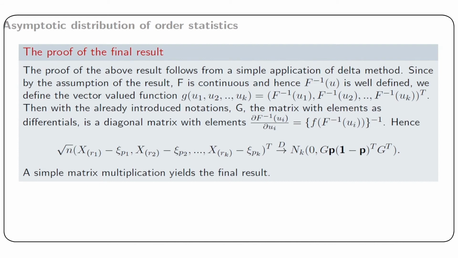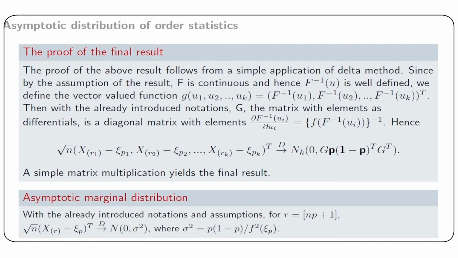So next we pass on to our next topic, which is asymptotic marginal distribution. Once we find the asymptotic joint distribution, the asymptotic marginal distribution is a routine. So with the already introduced notations and assumptions, if R equal to box np plus 1, then the large sample distribution of x ordered R is normal with mean xi p and variance sigma square, where sigma square is p into 1 minus p divided by f square xi p.